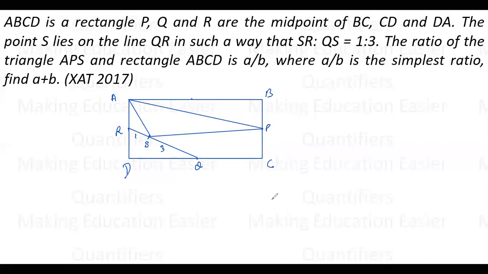But the simplest of all will be, like we did in the earlier sessions also, the use of coordinate geometry, because some points I can assume and I can find my values. Let's say this is the coordinate plane, and this is the origin, 0, 0. I know this is a rectangle, but just for easier calculation, let me take each side as a square, let's say side 8 or 16 or anything. I have to divide it into 1 and 3, so I will take a multiple of 1 plus 3, which is 4, that is 16.